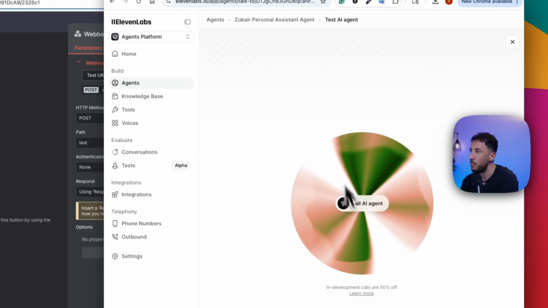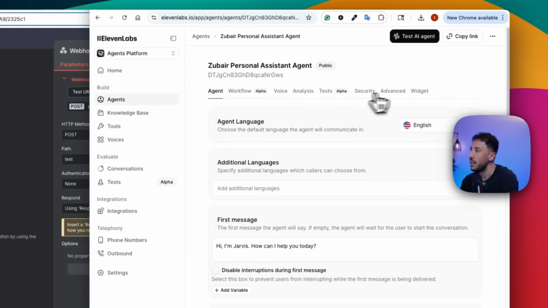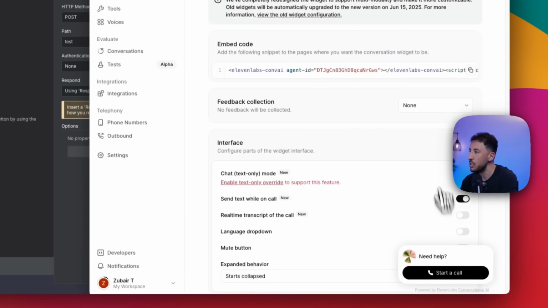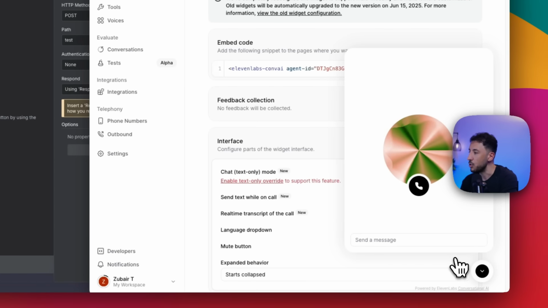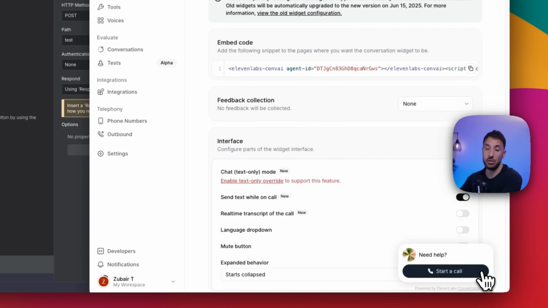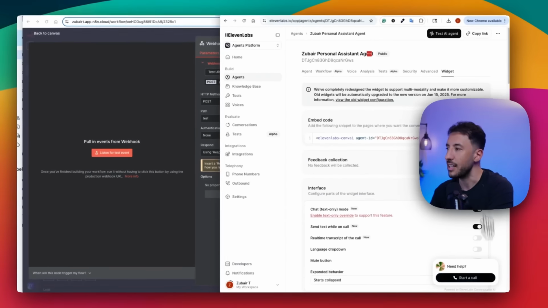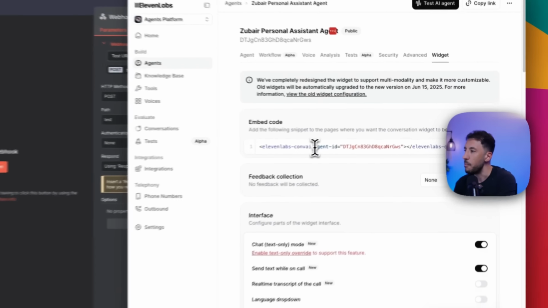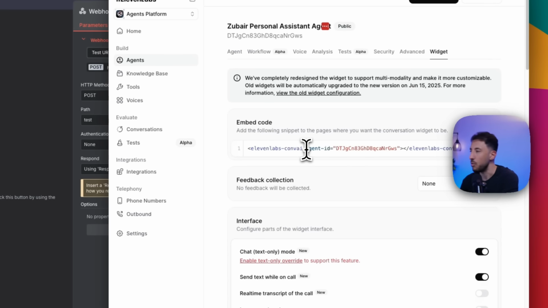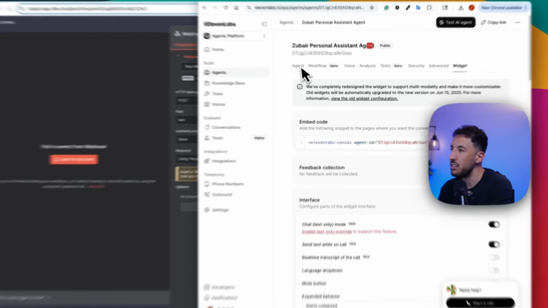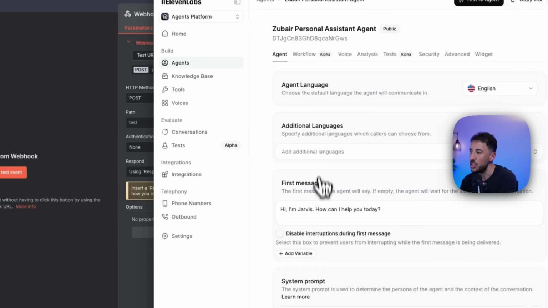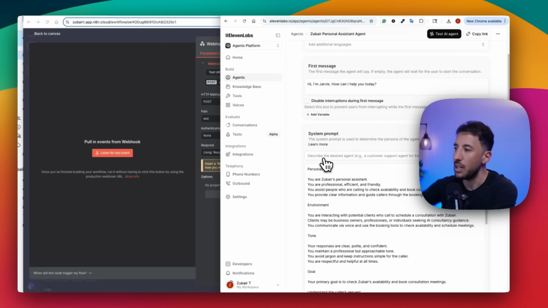All right, so the way to test it usually is you're going to click on test agent, and this is going to pop up right here. Now the great thing about this is that you can also add this as a widget. You can see right here, if you click on the widget, on the bottom, it shows that you can put this on your website, and therefore now you have an exact personal assistant that can do all of these things for you. And the way to do that is just embed this code inside your JavaScript on your website. You can always use ChatGPT if you're not familiar with this, but very simple. But all of the stuff in the agent, first of all, needs to be built like this, so that way you can put that as a widget later on your website.